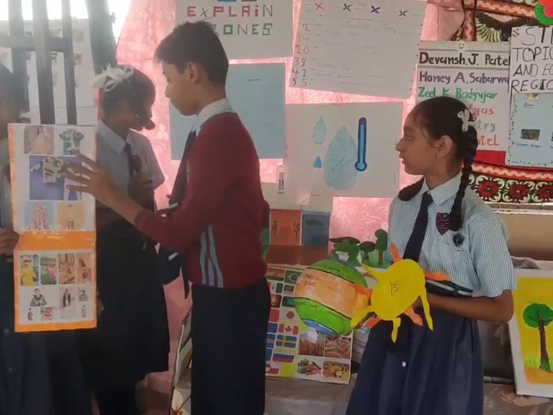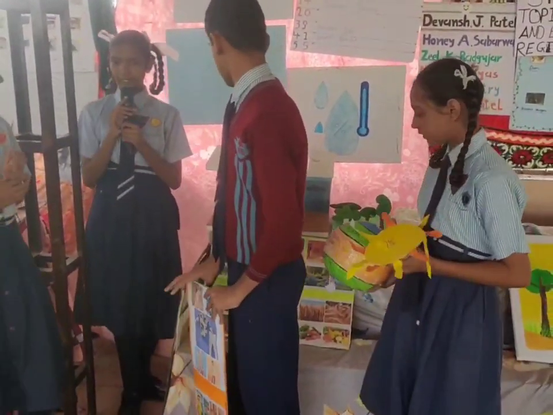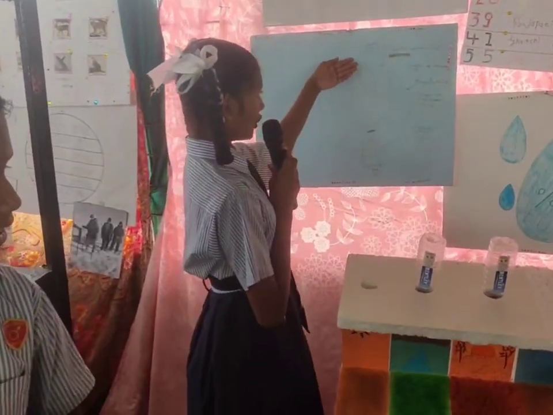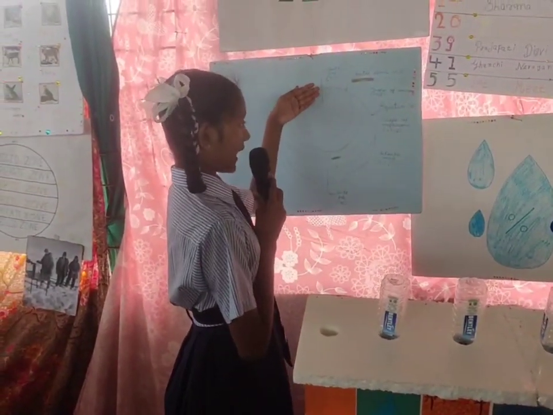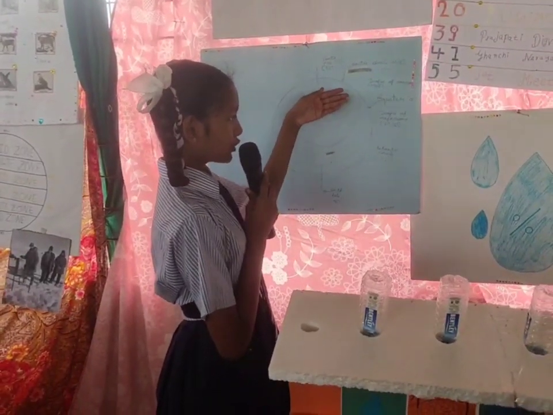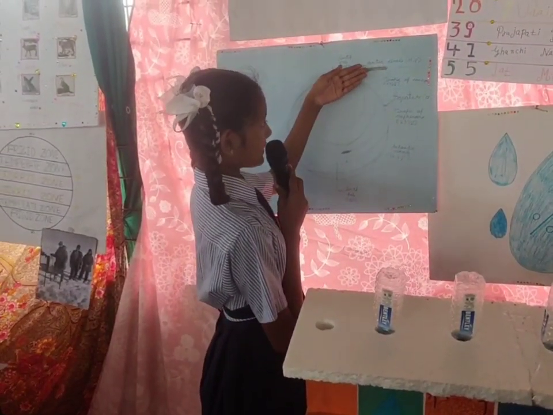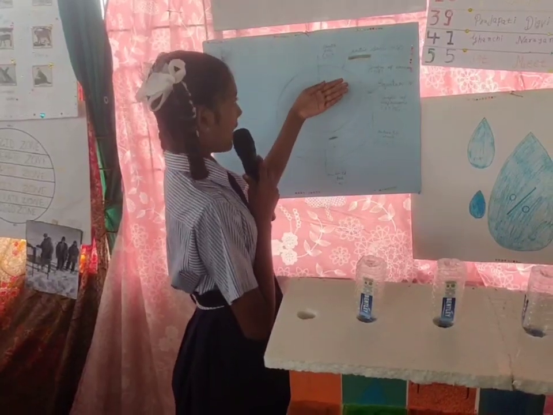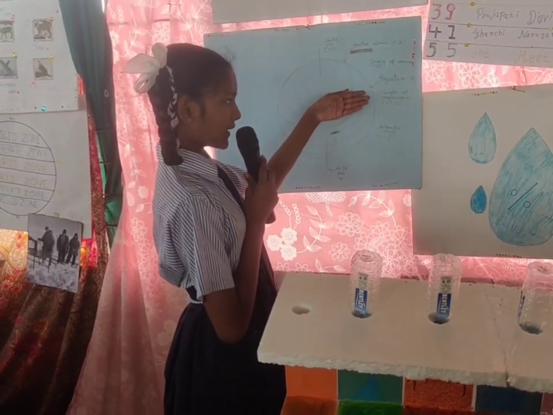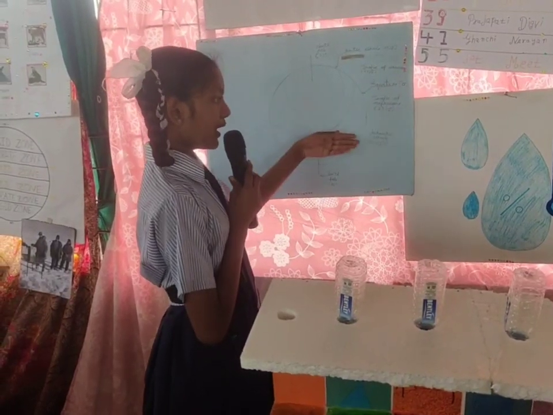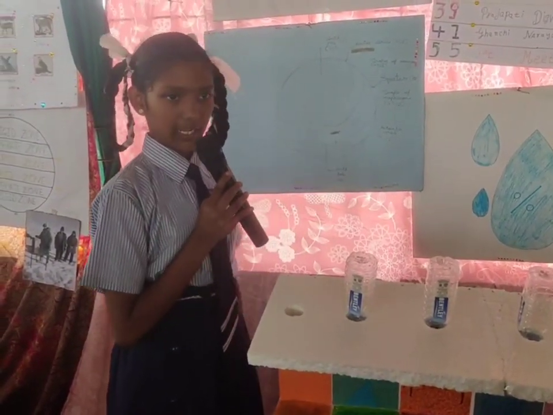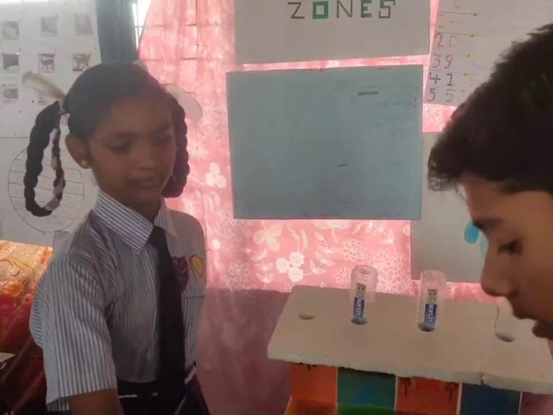Now I would like to call Sheikh Aisa and she is going to speak about where the temperate zone is located and many more. The temperate zone is divided into two depending on its location. The northern one lies between the Tropic of Cancer at 23.5 and the Arctic Circle at 66.5, while the southern one lies between the Tropic of Capricorn at 23.5 and the Antarctic Circle at 66.5. Now I would like to call Sharma Tanmay.